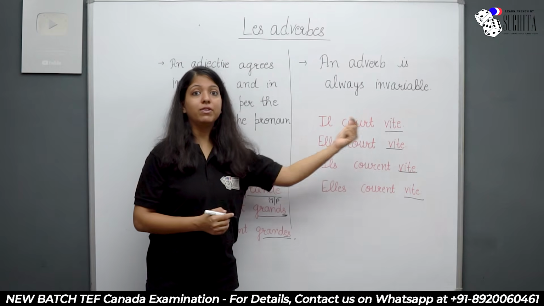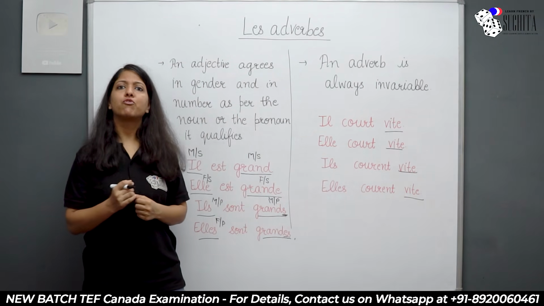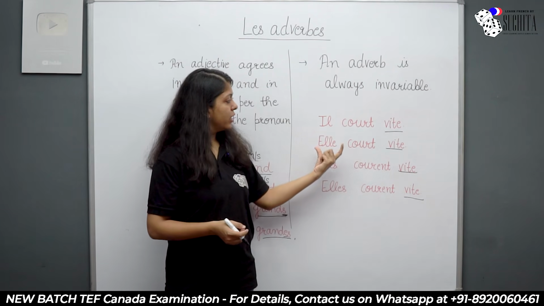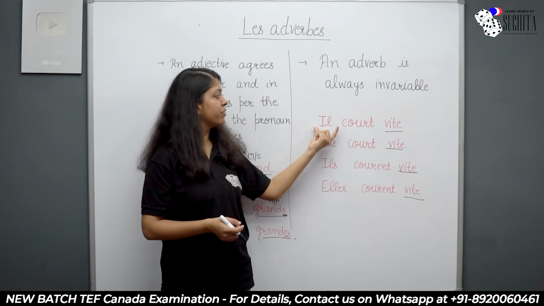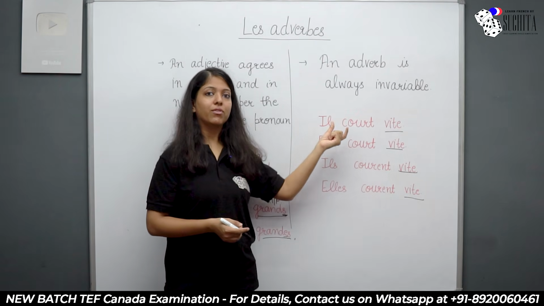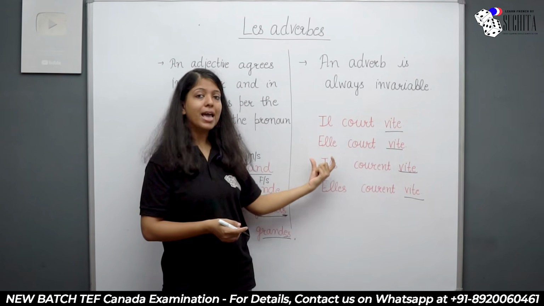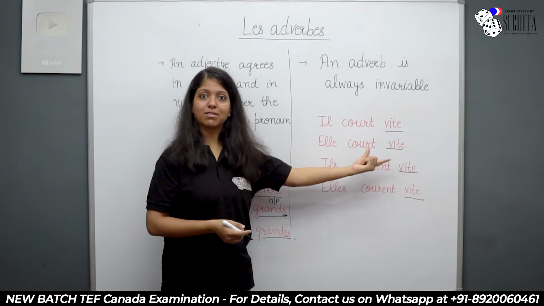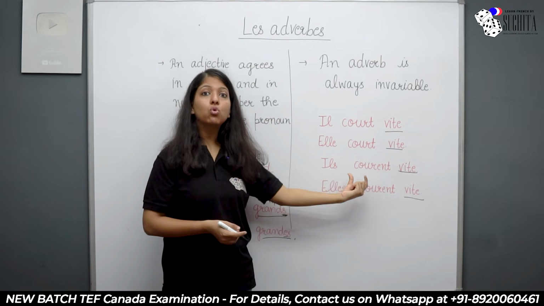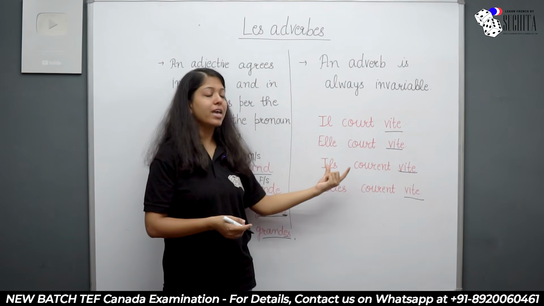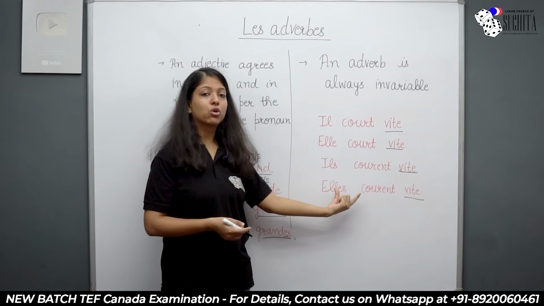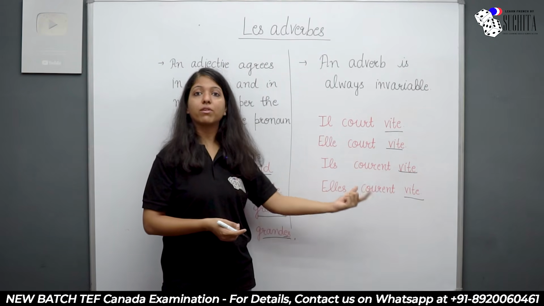Il court vite, which means he runs fast. Now you see, in all the 4 examples, here I'm saying il court vite, he runs fast. Here I'm saying elle court vite, which means she runs fast. Il court vite, which means they run fast. And elle court vite, which means they run fast.